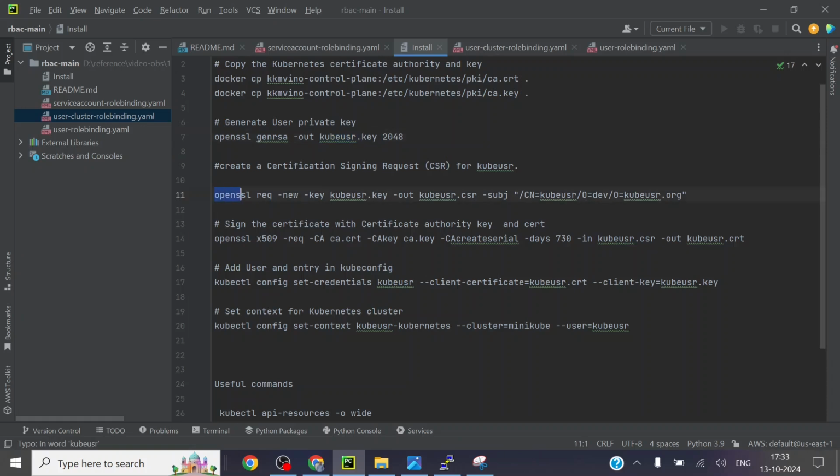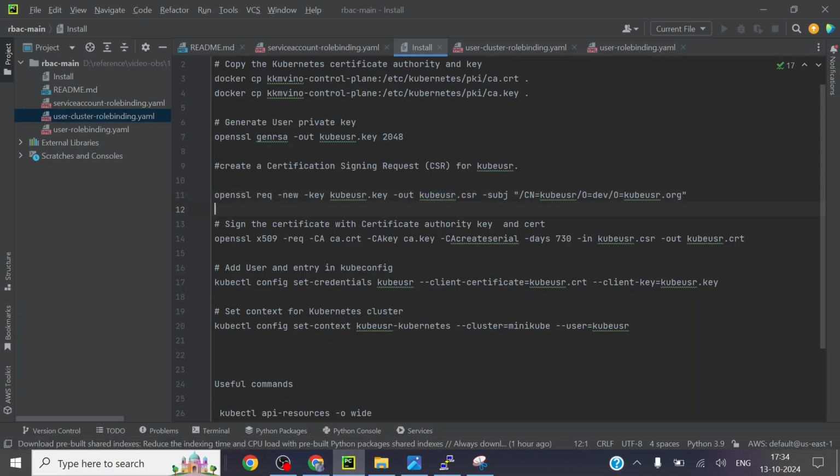This is the command: openssl req. The key input is the key file which I have created from this step, and the output is the certificate signing request. What is the CSR? If I need access, say for example, I am a kubeuser, and I need access to this Kubernetes cluster, I am requesting you in the form of a certificate: please certify my request. So that is the certificate signing request.